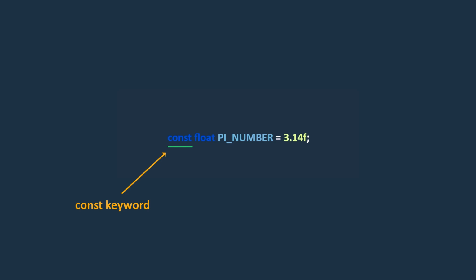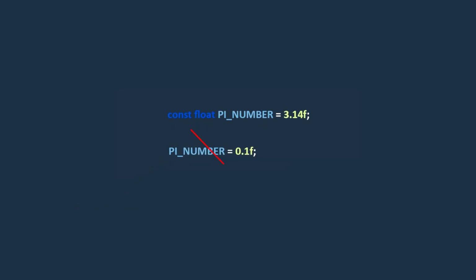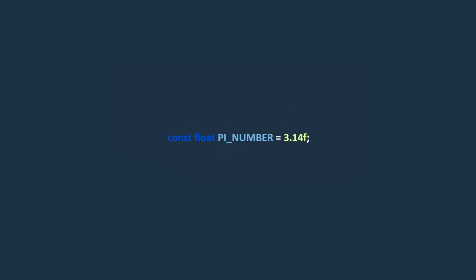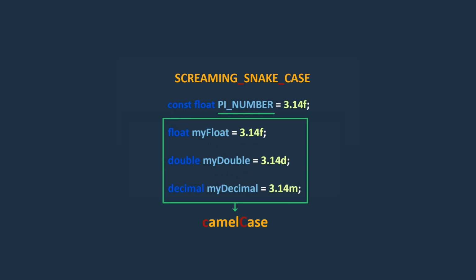In this example, pi number is the name of the constant and its value is set to 3.14. Once we declare this constant variable using the const keyword, its value is fixed and cannot be changed later. As you can see, we are using the screaming snake case naming convention for constant variables, which helps make constants more easily recognizable because they stand out from other variables defined in the application.